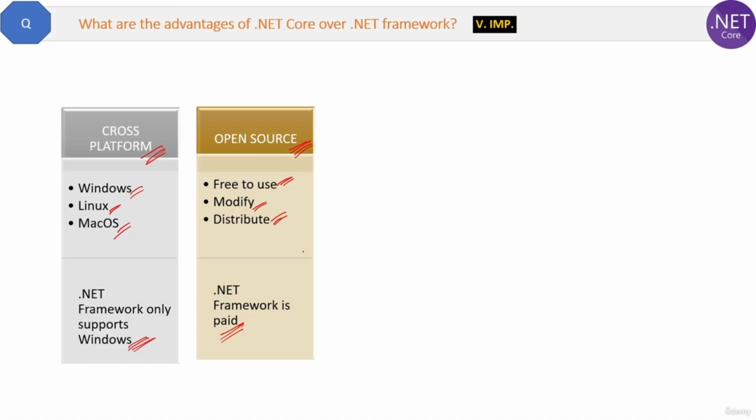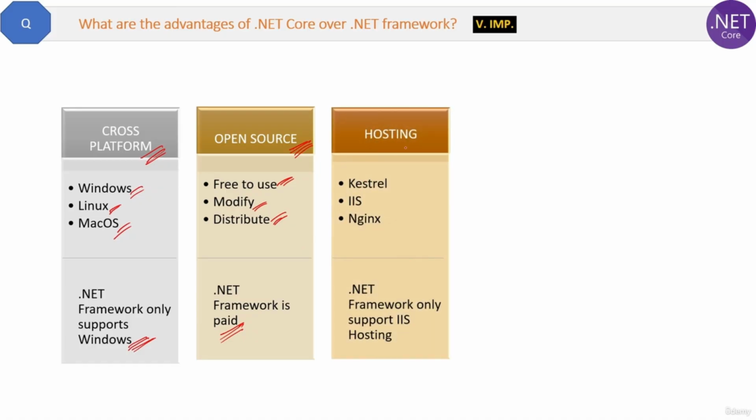Okay. Next advantage of .NET Core is hosting. .NET Core can be hosted on multiple servers like Kestrel, IIS, Apache or Nginx. Apache is like for Java projects and Nginx is like for hosting Node.js applications. Okay. But .NET Framework only supports IIS web server hosting.